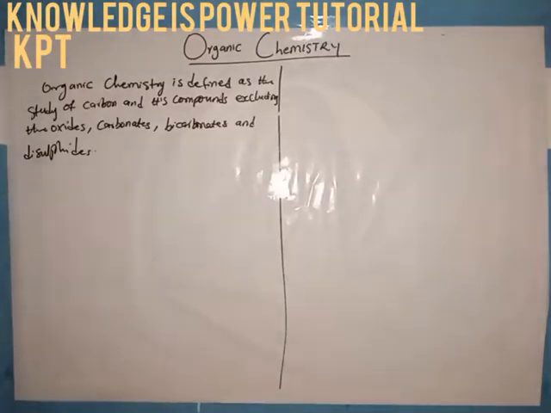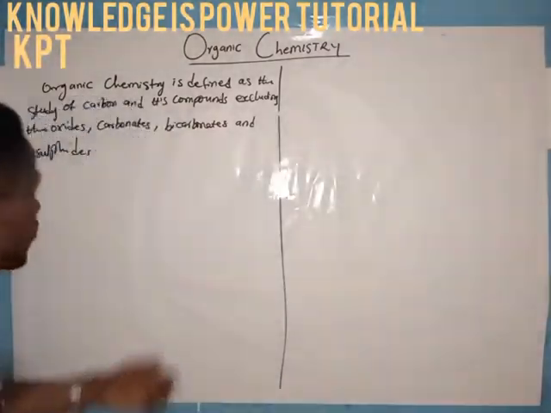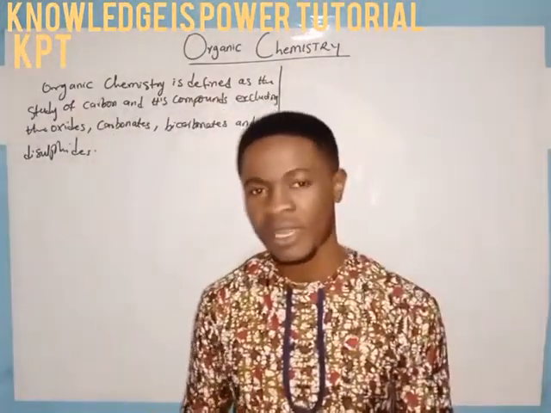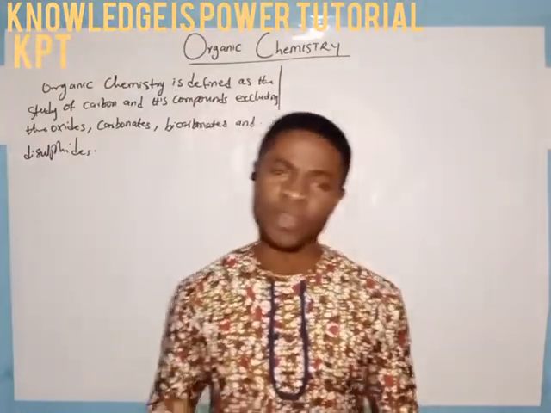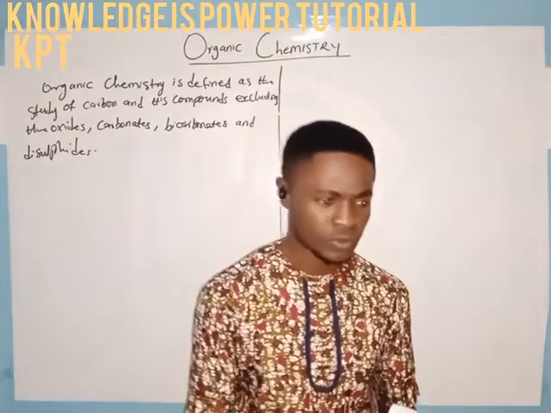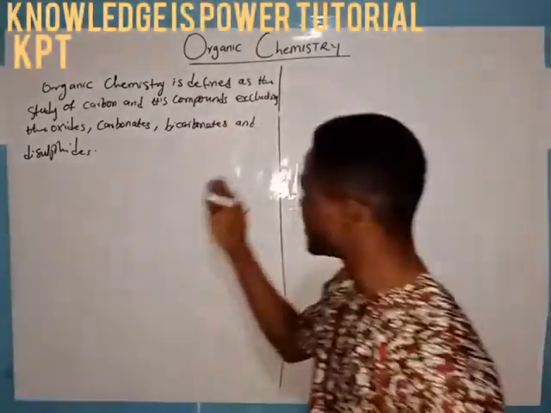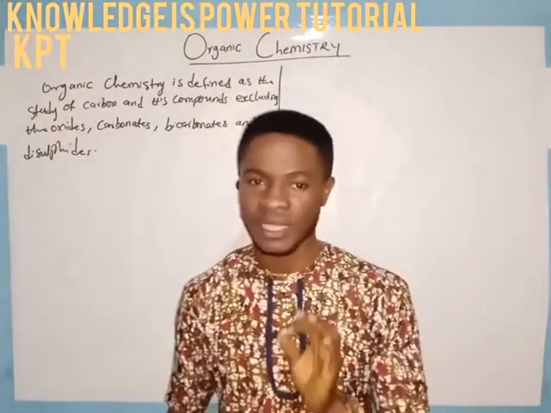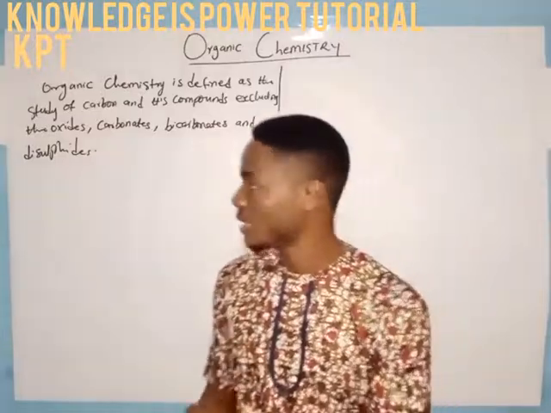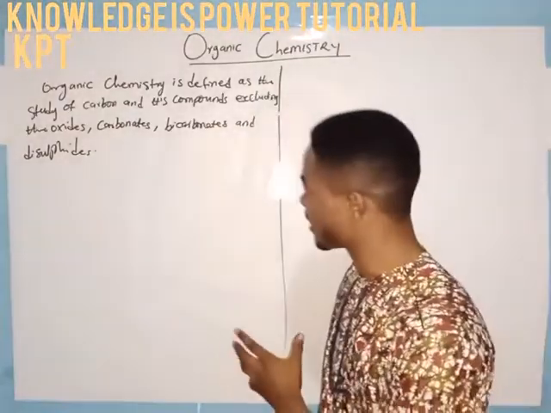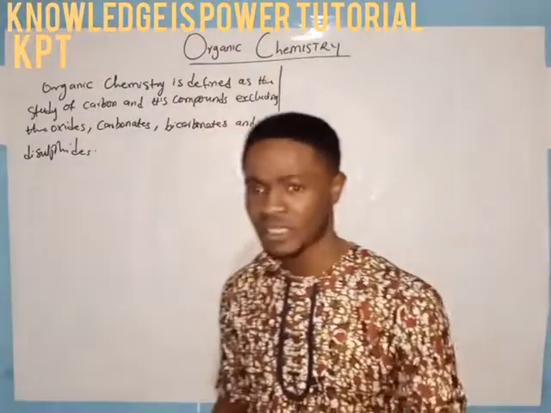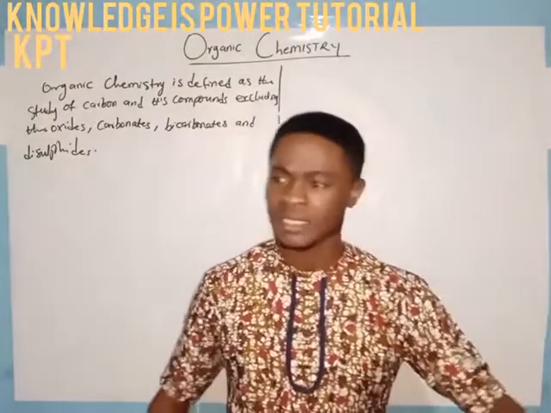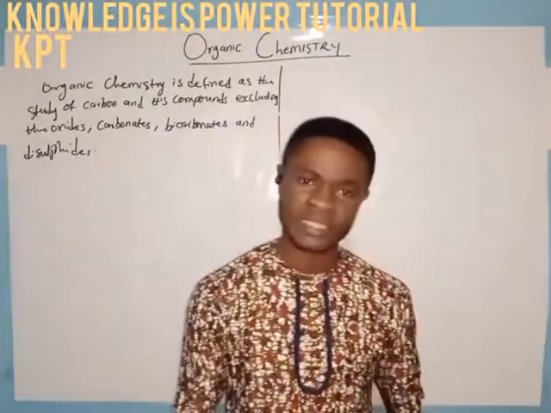By reason of this definition, saying that organic chemistry is the study of carbon and its compounds would mean that every compound that contains carbon is termed an organic compound. But this exemption makes us understand that there are some compounds which, even though they contain carbon, are still not organic compounds. That is why we say that oxides, carbonates, bicarbonates, and disulfides, even though they contain carbon, are not regarded as organic compounds. Hence, they are not studied under the concept of organic chemistry.